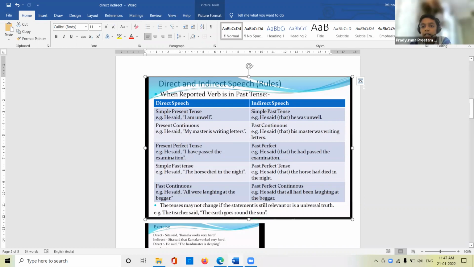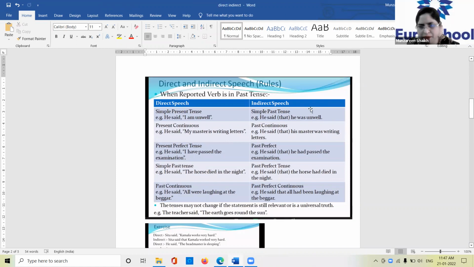He said, Rohan is playing. Okay, no, you can give me the same example. You all, I don't want you all to give me out of this. You can give the same example, no problem. So he said, I'm unwell. Now this is the simple present. How did it become simple past? He said that he was unwell. So "am" became "was".